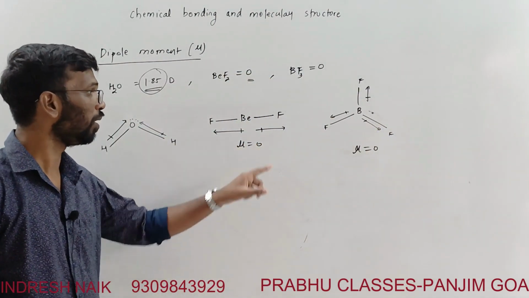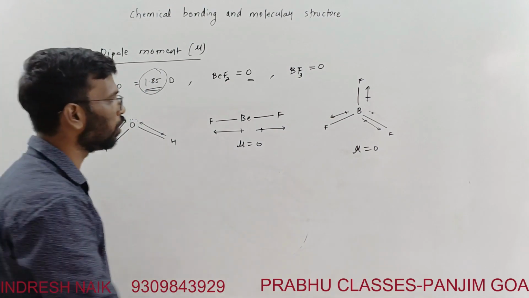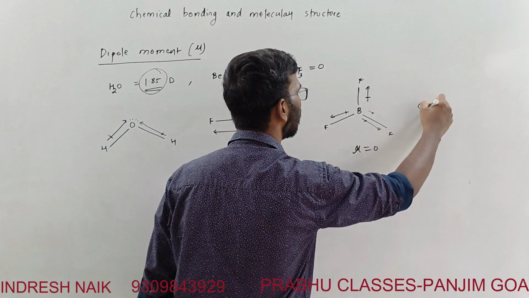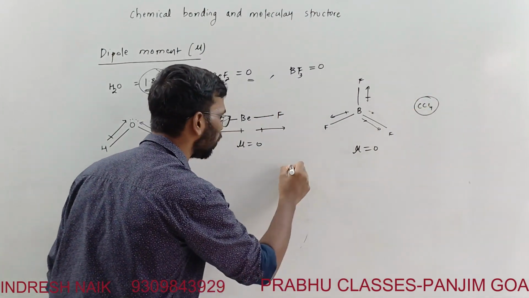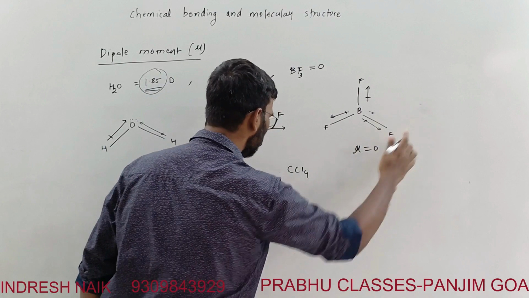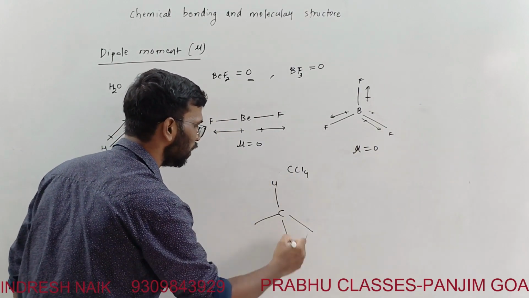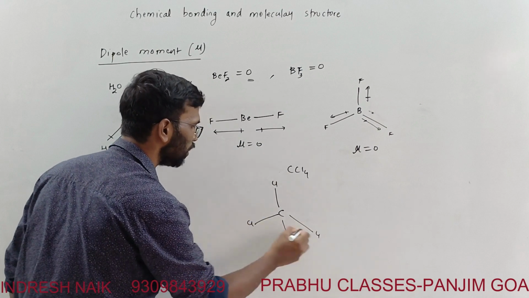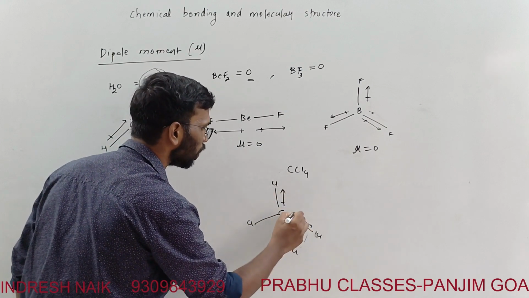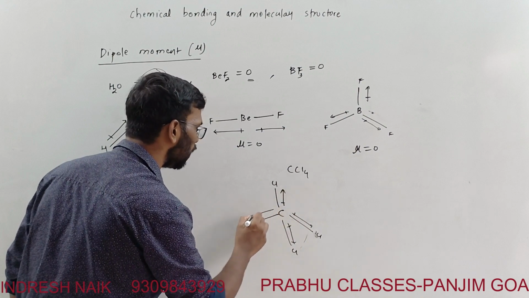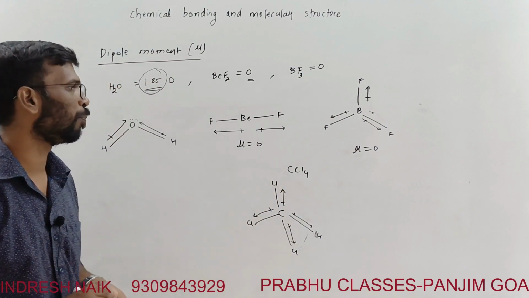A similar pure cancellation of the dipole moment will happen if we consider molecules like CCl4. How will the CCl4 molecule be? I'll write the CCl4 structure over here. The carbon will be tetrahedral, with Cl and Cl. All the Cl will be oriented in a direction having a tetrahedral angle, and this will be a pure cancellation of all the dipole moments.